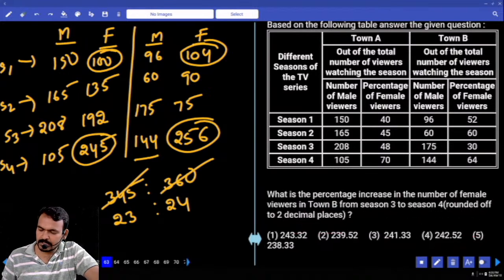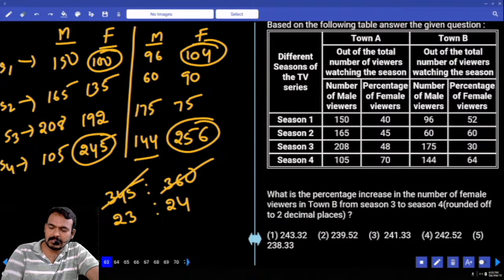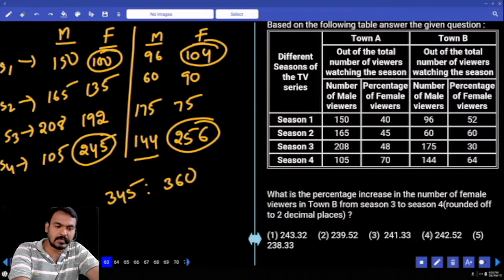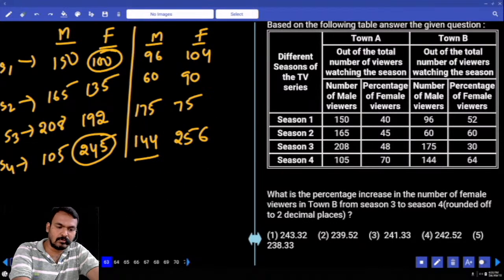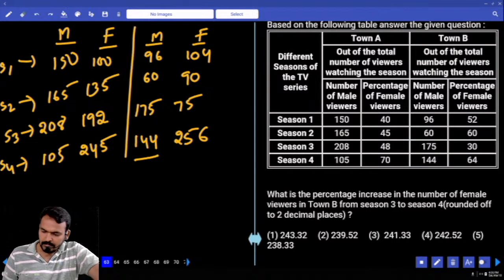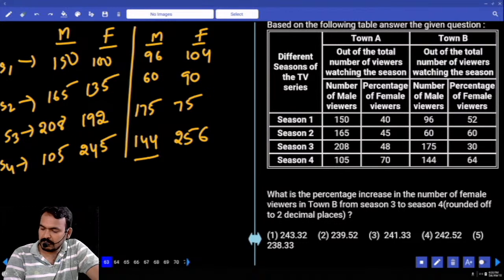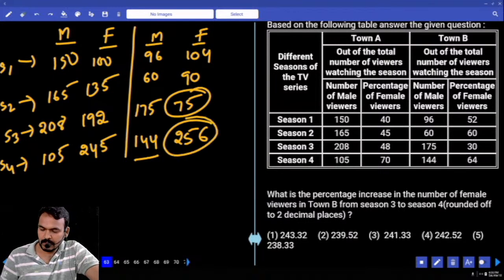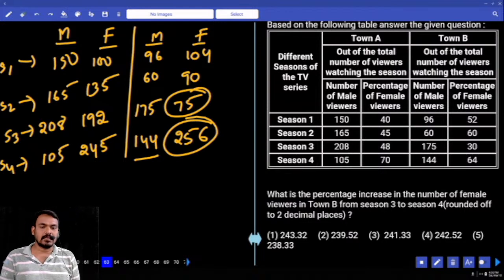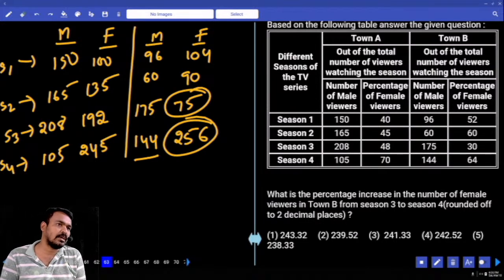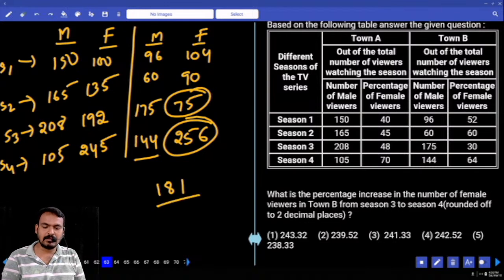Next, question number 3. What is the percentage increase in the number of female viewers in town B from season 3 to season 4? Female in town B, season 3 to season 4: increased or decreased? Increased. 75 becomes 256. How much value has increased? 181, which is calculated on 75 multiplied by 100.